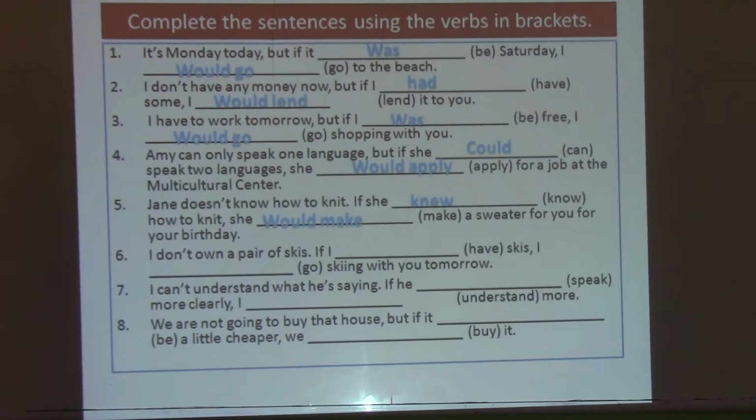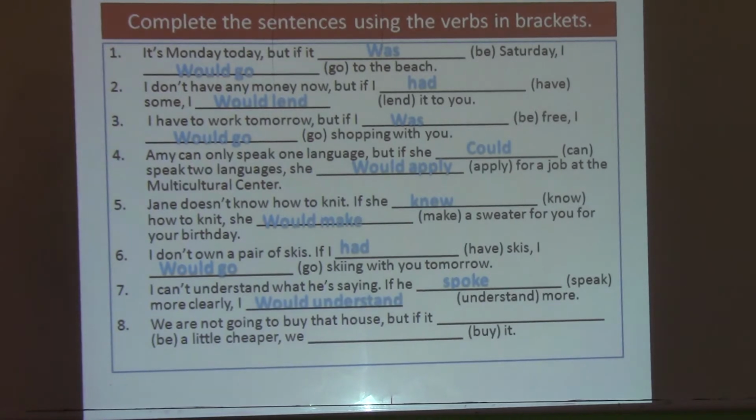Next one here, I don't own a pair of skis. If I have skis, I go skiing with you tomorrow, okay? We should say here, if I had skis, I would go skiing with you tomorrow. The next one here, I can't understand what he is saying. If he, more clearly, I understand more. So what should we say here? We say, if he spoke more clearly, I would understand more.